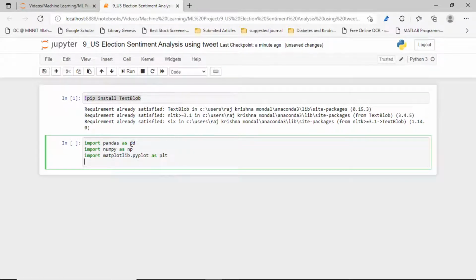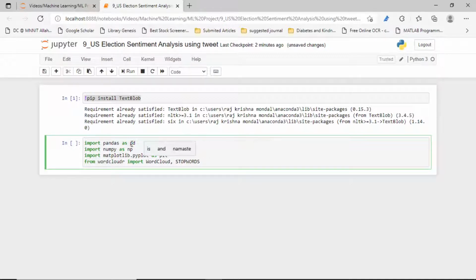Then we need the word cloud: from wordcloud we import WordCloud, and also we import STOPWORDS for removing the stop words.